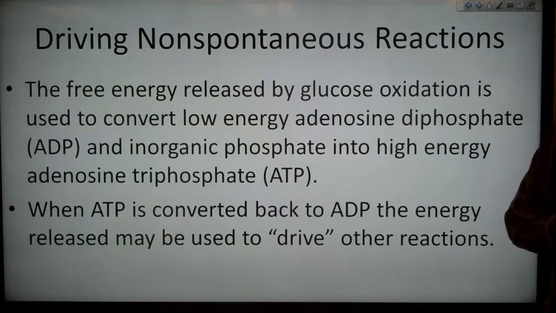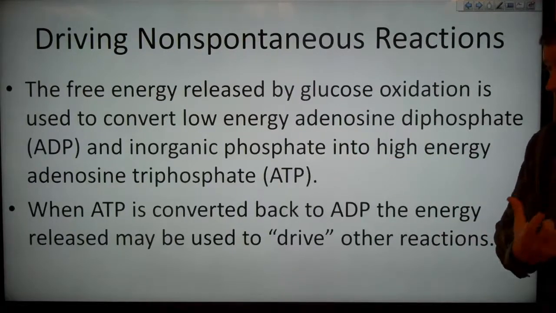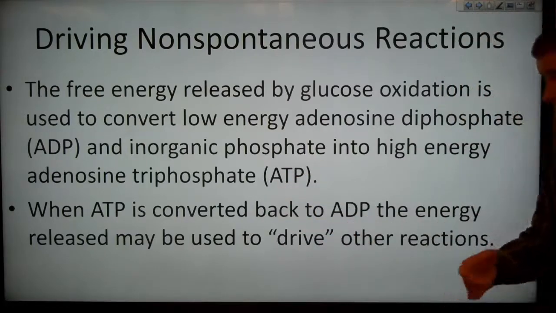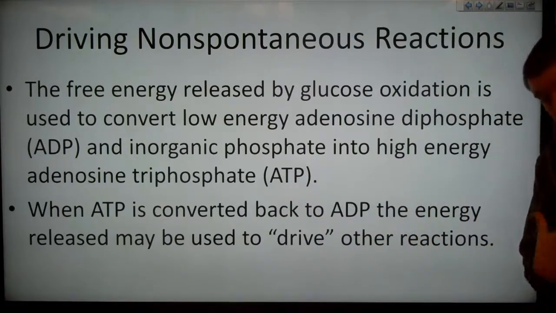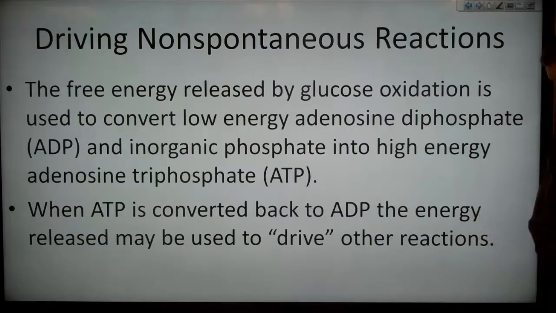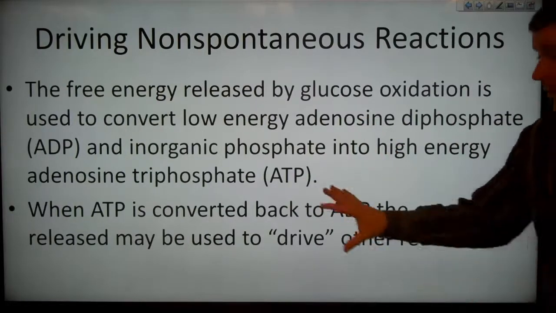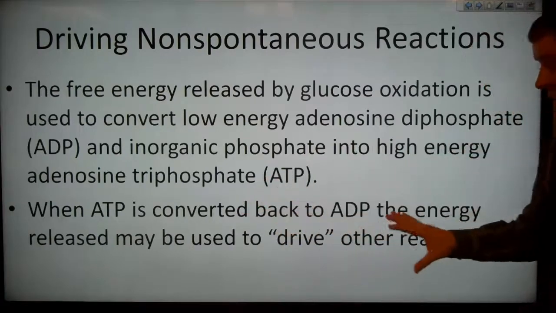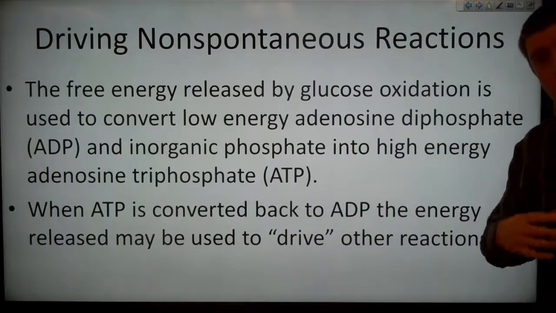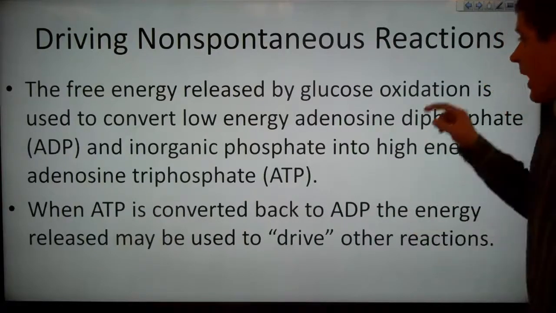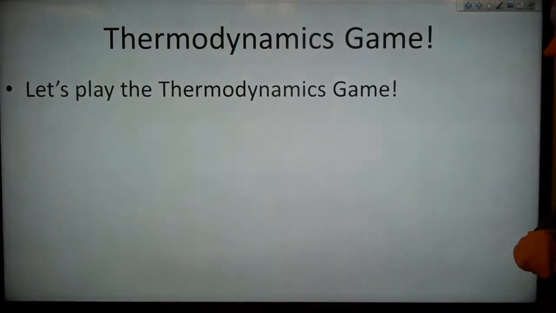So, in this case then, the free energy released by glucose oxidation is used to convert low energy adenosine diphosphate, ADP, and inorganic phosphate into high energy adenosine triphosphate, ATP. And then when ATP is converted back into ADP, that energy is released and can be used to drive other reactions. And this reaction of going from ATP back to ADP is how our bodies, our cells, drive most of the reactions that they do.